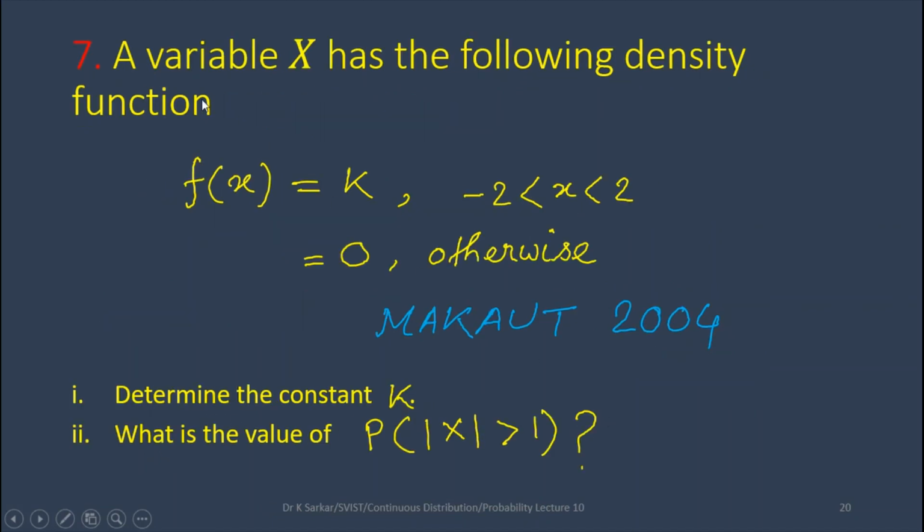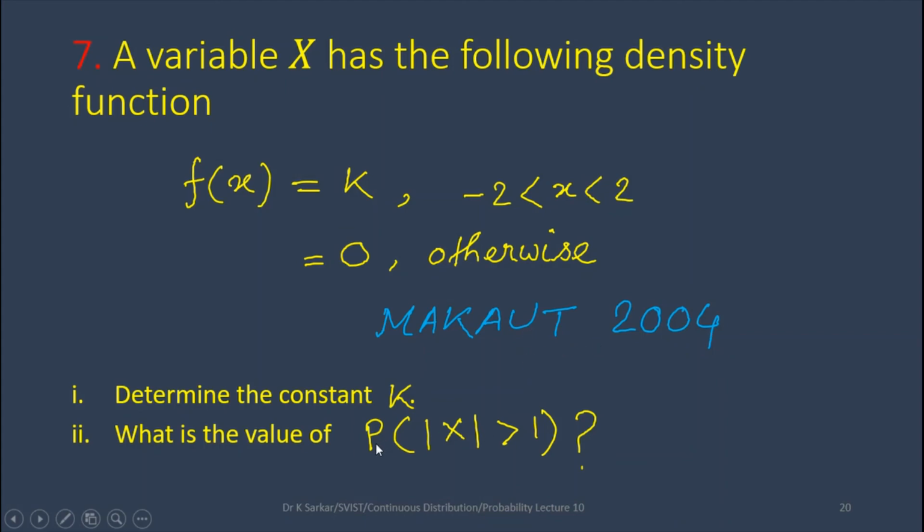Question number 7. A variable x has the following density function: f(x) = k when x is less than 2 and greater than -2, f(x) = 0 otherwise. Question number 1, determine the constant k. Question number 2, what is the value of the probability |x| greater than 1? This question has appeared in the Makaut semester exam 2004.